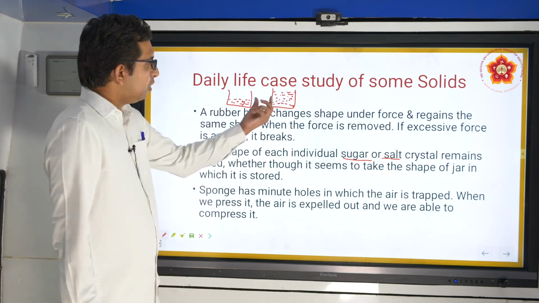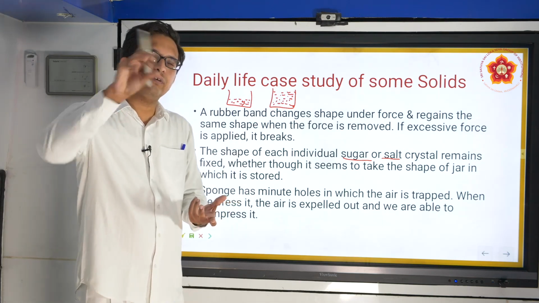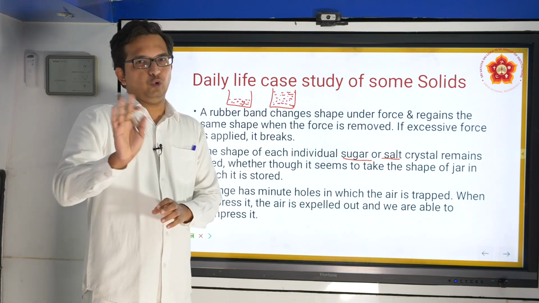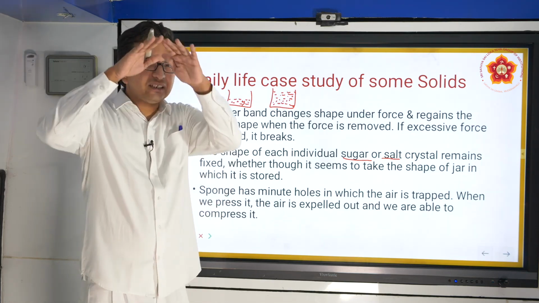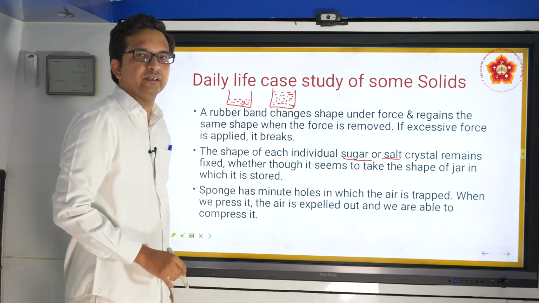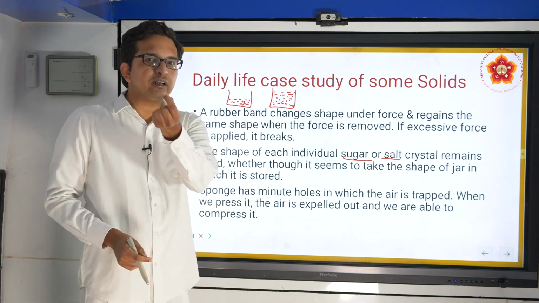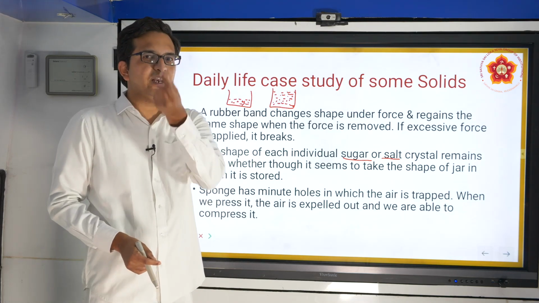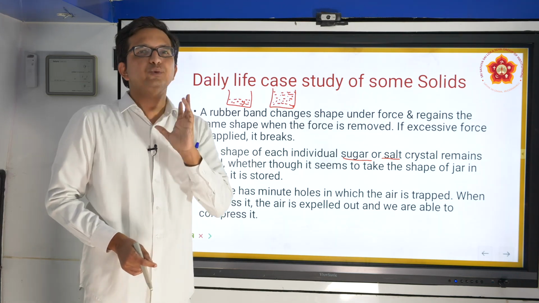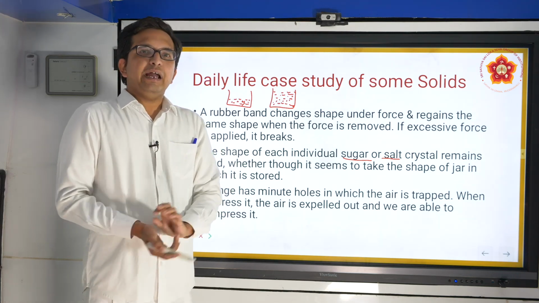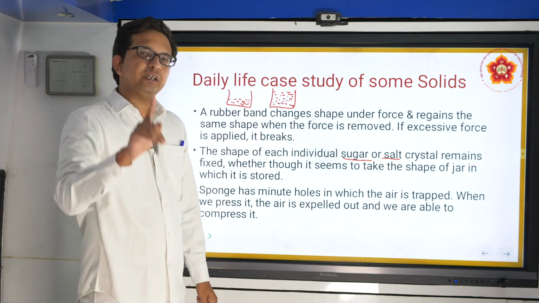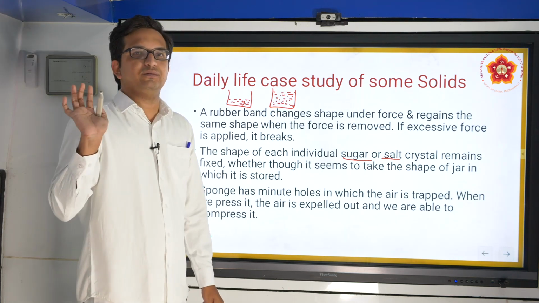You use a bottle, the sugar also will take the shape of the bottle. So should I call that a liquid? No. Sugar may take the shape of the container, but remember that it is a combination of many particles. Every sugar grain is a minimum particle size, and that is a solid. Many particles together may obtain the shape of the container, but individually they are solids.